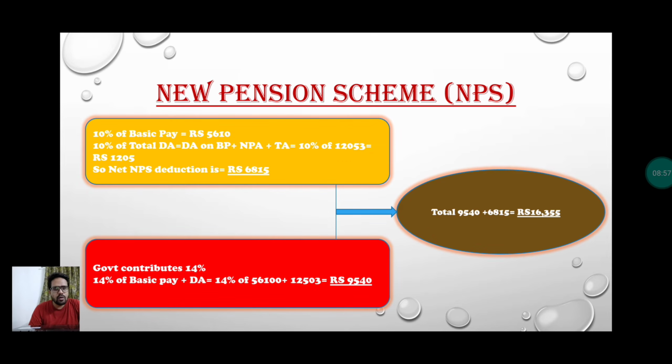If you see how much amount will be deducted from your salary: 10% of your basic pay, around rupees 56,110 will be your 10%, and 10% of the total DA, that is DA on your basic pay, non-practice allowance and transport allowance, you'll get around rupees 1,204. So the net amount deducted from your salary will be rupees 6,815, and the government contributes 14%, that is rupees 9,500. After the end of your service, you're going to get the benefit from this new pension scheme.